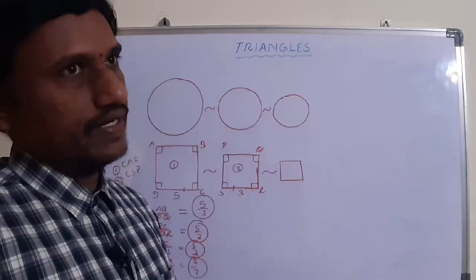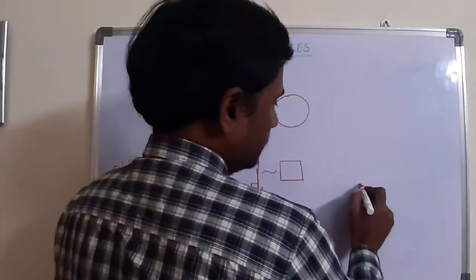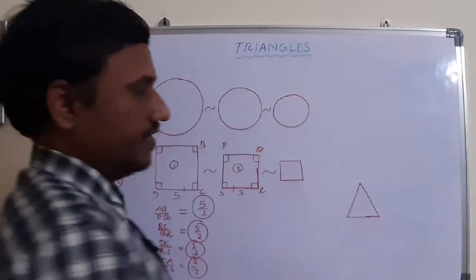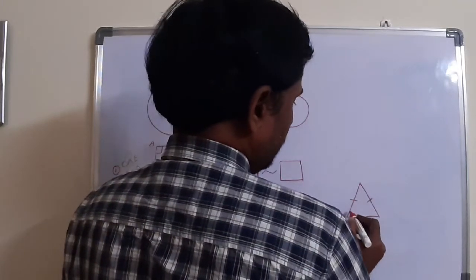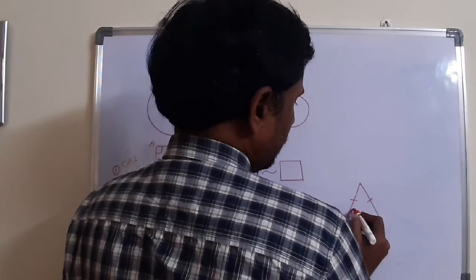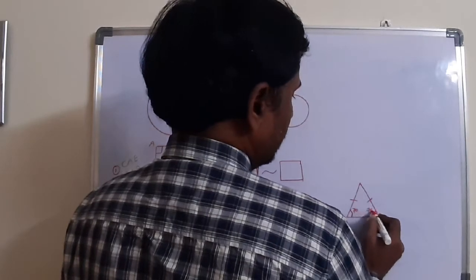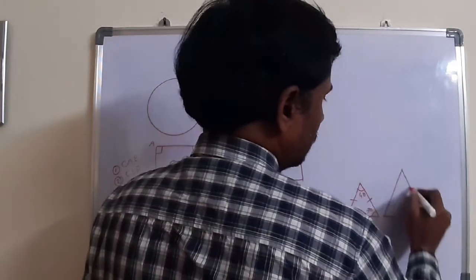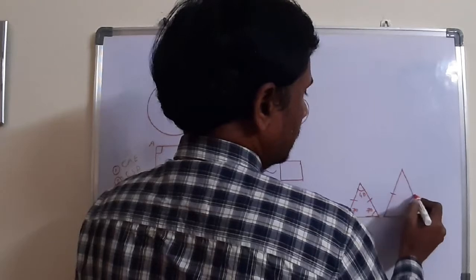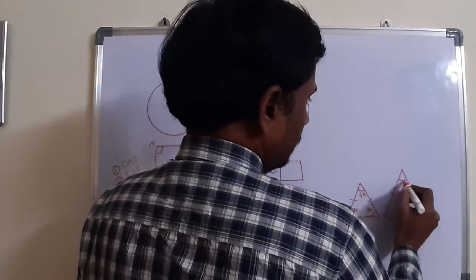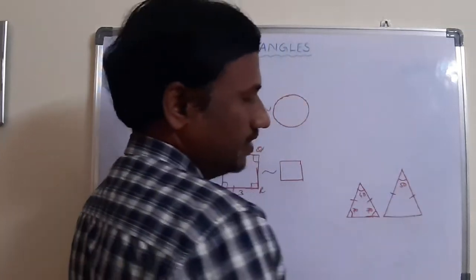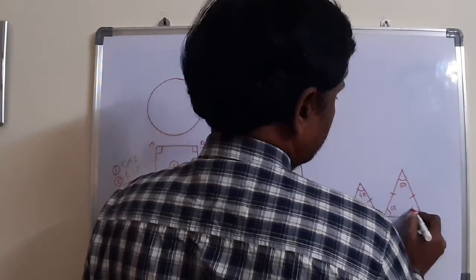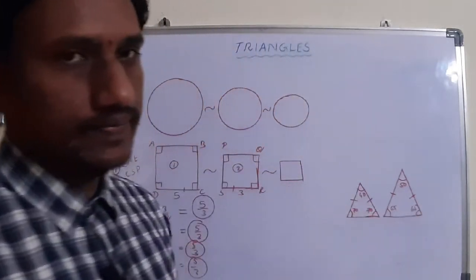Isosceles triangles can have different angles. Equilateral you already know: all angles are equal and all sides are equal, like a square. For example, I am taking an isosceles triangle with 70. 140 means the remaining is 40. Another isosceles triangle I am taking with 50. 50 means the remaining is 130, and half of 130 is 65, so it is 65 and 65. Now can you give the guarantee?